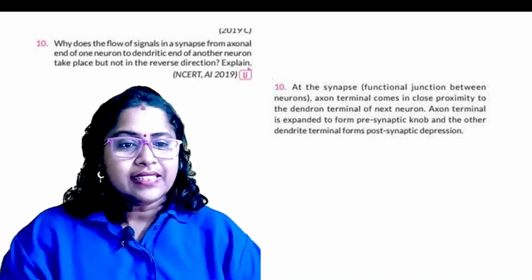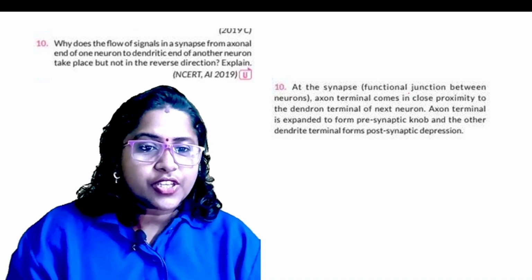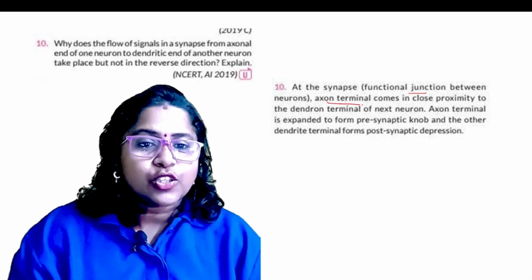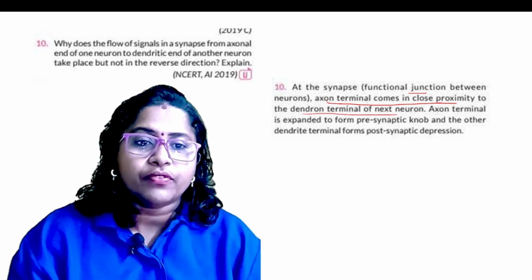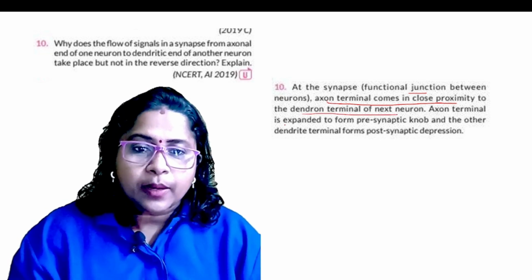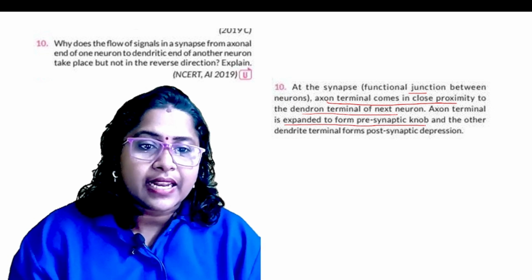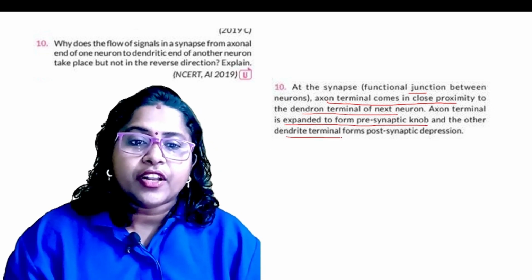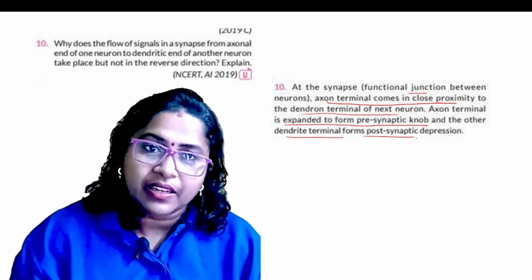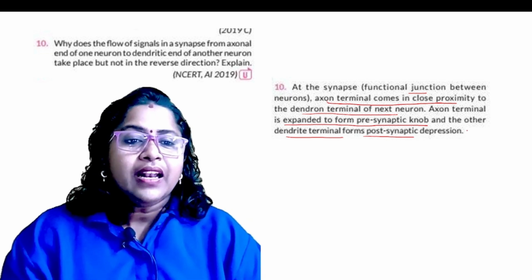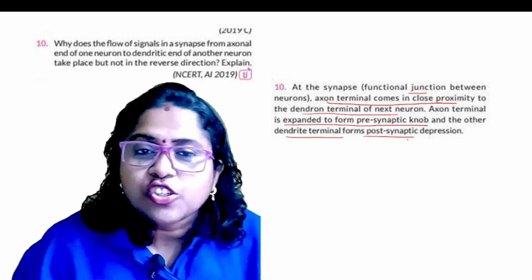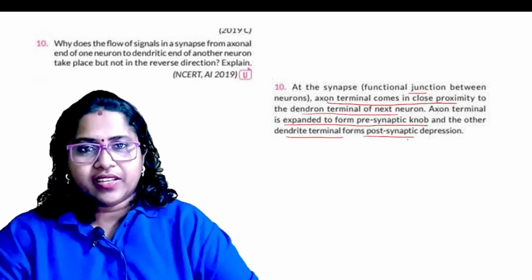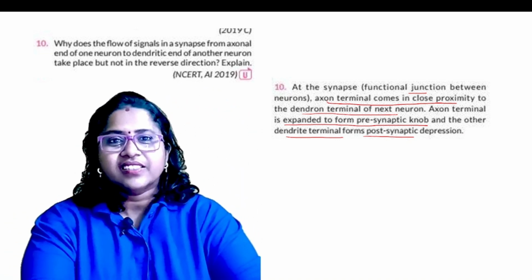At the synapse, the functional junction between the neurons, the axon terminates and comes in close proximity to the dendron terminal of the next neuron. The axon terminal is expanded to form the presynaptic nerve ending, and the dendrite terminal forms the postsynaptic membrane, where neurotransmitters are released and attach to the receptors on the dendrite.